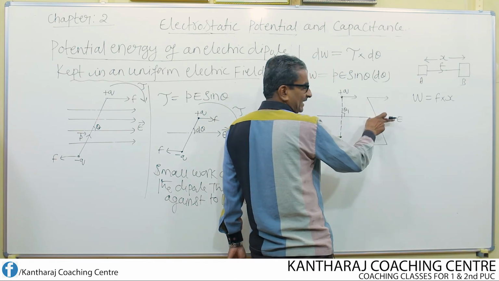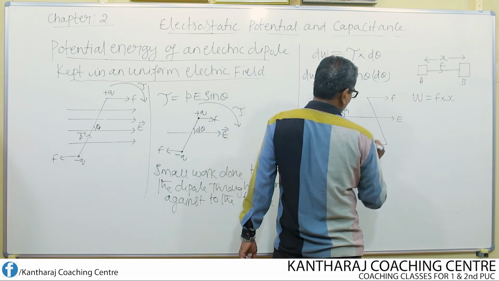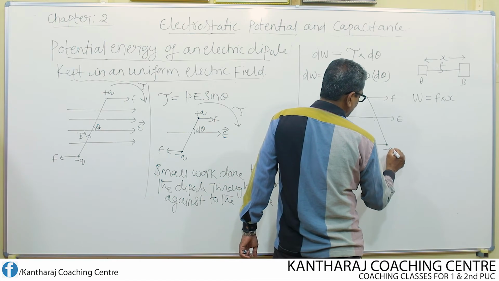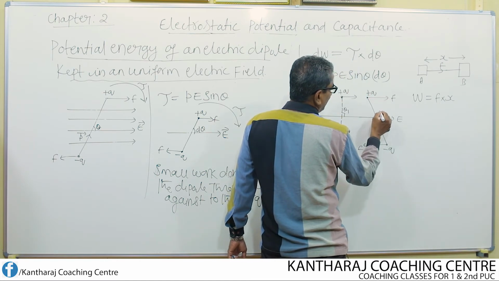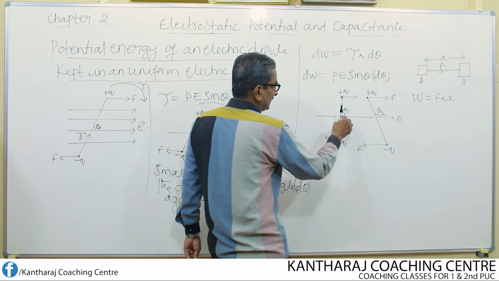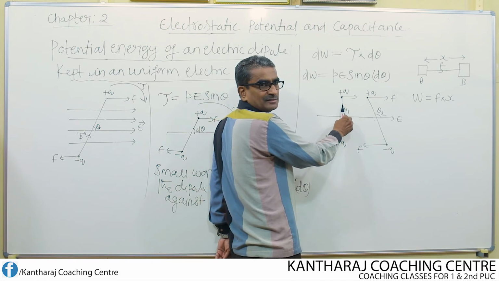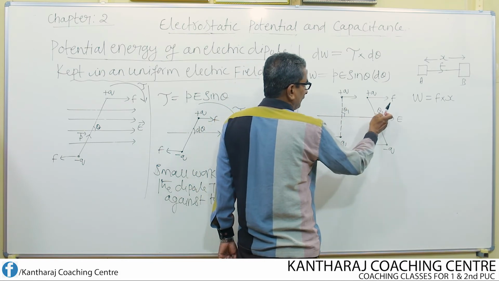So in the same electric field, I have written two figures. This is minus q, this is plus q. From here to here, I have rotated this through an angle theta 2. That means initially the dipole was at this position, making an angle theta 1 with the direction of electric field.